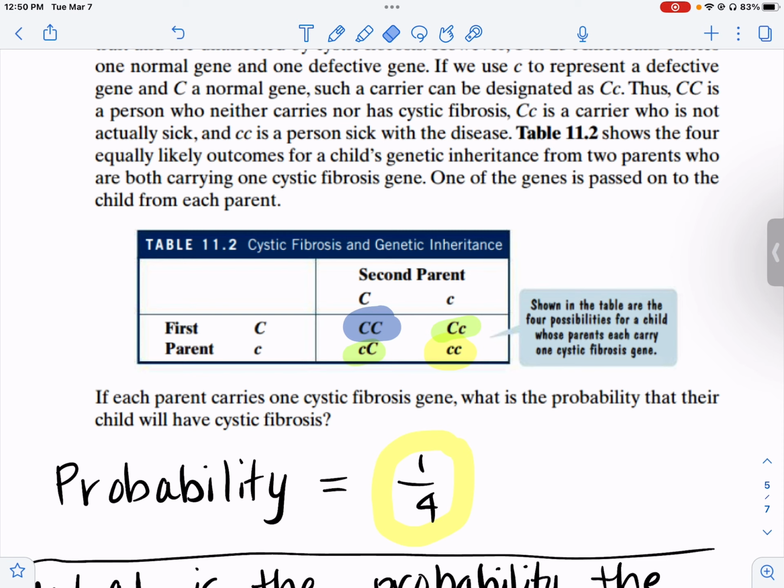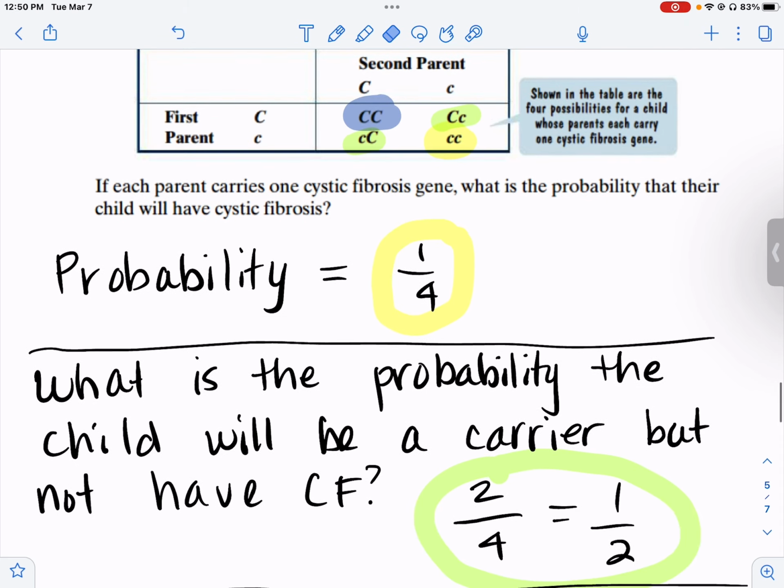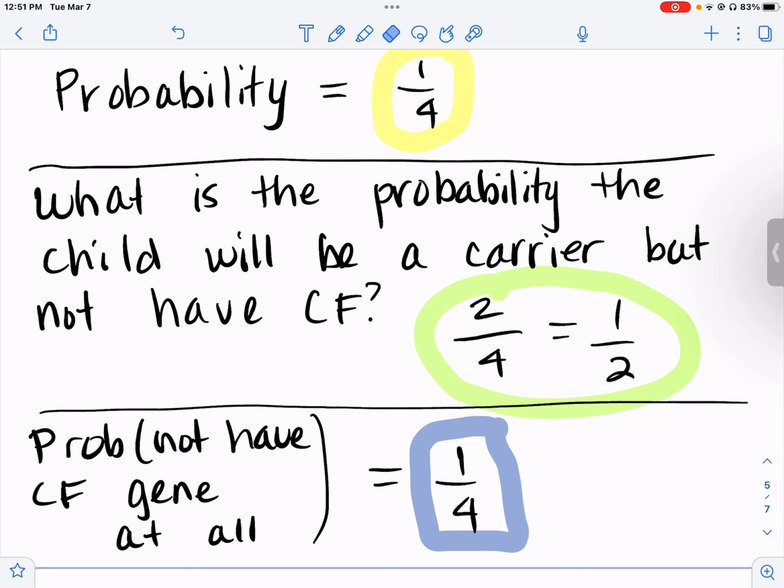What's the probability their child will have cystic fibrosis? Well, that's the yellow where you have both of the bad ones, the lowercase. That's 1 out of the 4 choices. What about a carrier? A carrier is when you have the normal and the diseased one. That's the green, that's 2 out of 4, which is 1/2. The blue represents you got 2 normal genes. Their child won't be a carrier, and that's 1 out of the 4 possibilities.